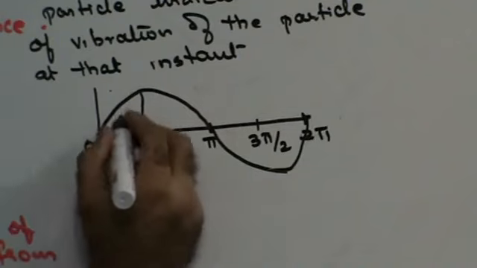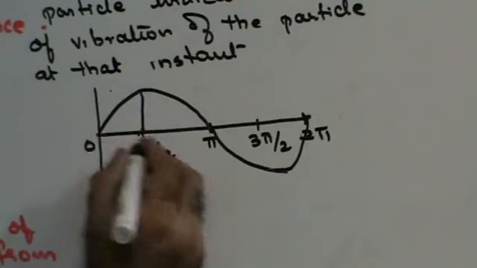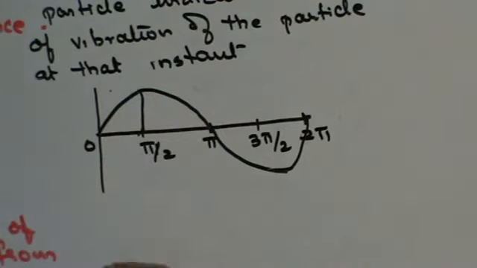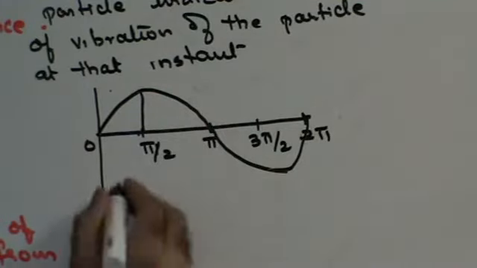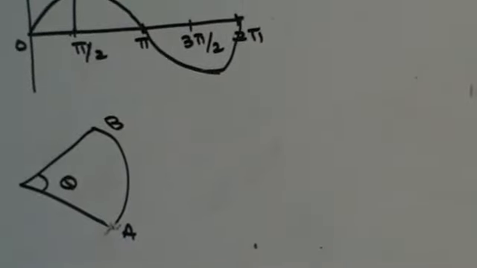In order to reach this much distance, or in order to cover this angle, it has to cover some distance. If it covers some distance, in terms of UCM, it is going to cover some angle. The basic concept of UCM, guys. Suppose a particle is at A and it moves to B and comes back, it is an oscillatory motion. If it moves from A to B, it is going to cover some angle at the center. That angle that is covered is called the phase. Do you understand what phase is? Once I know what phase is, then I can say what phase difference is.